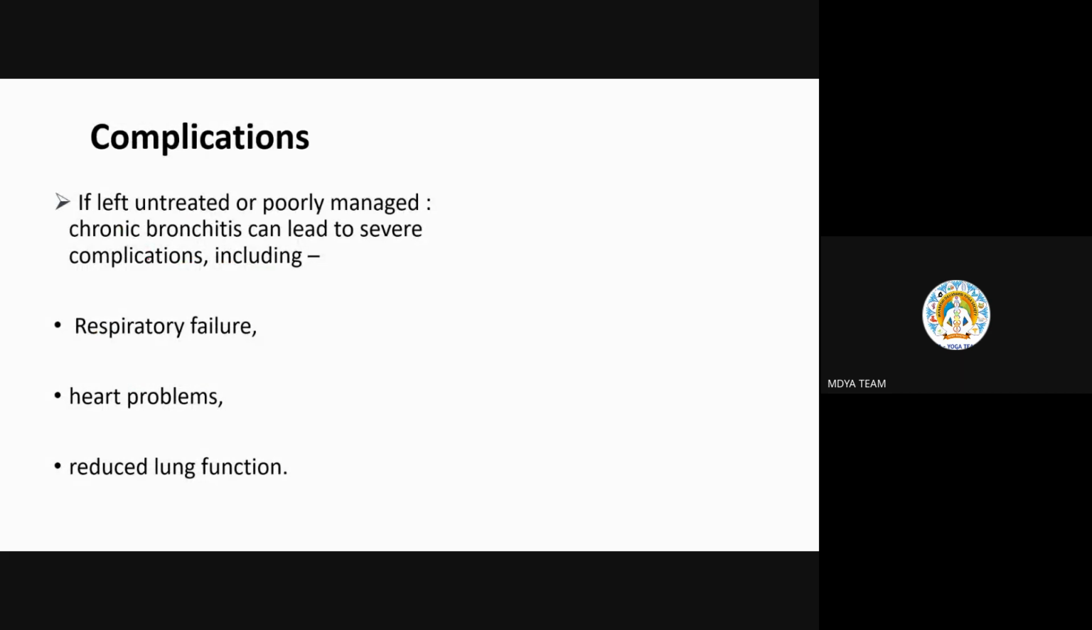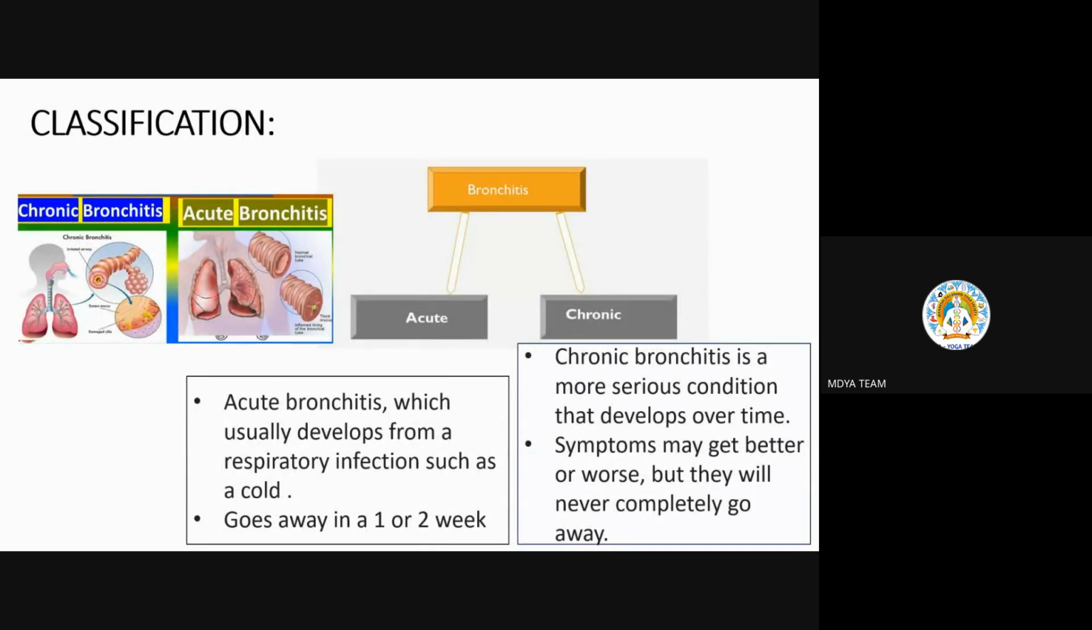Complications: some of the complications are respiratory failure, of course. The airways are the main roots of this whole respiratory system, so a blockage can cause respiratory failure, also heart problems, and reduced lung function, because the lungs are not able to function properly as they did before in normal conditions. That is easy only. Then further classification, no such classification is there, but still we can see a little, acute and chronic, on the basis of time period.